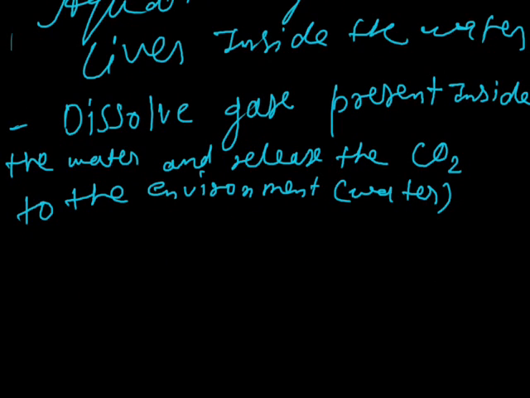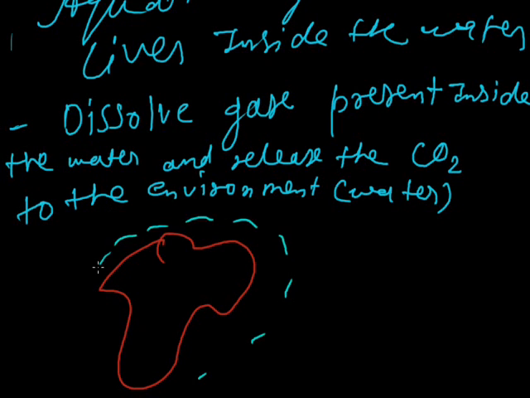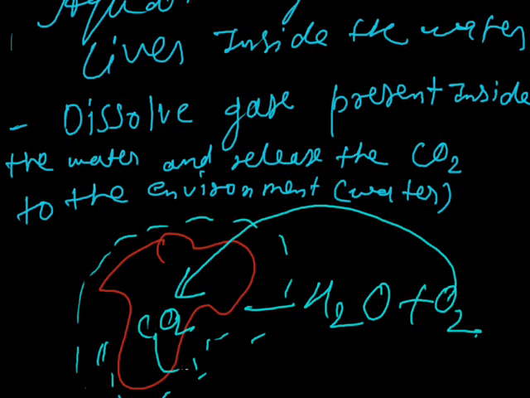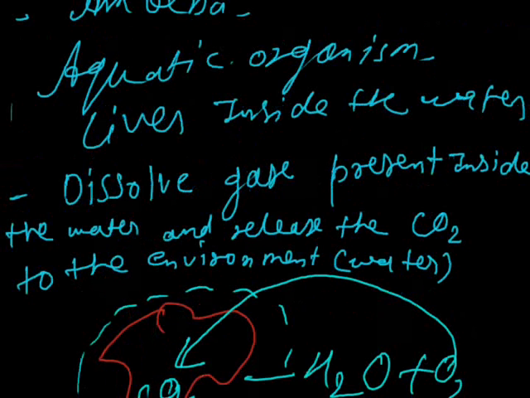Let me show a simple diagram. If I draw the diagram of amoeba, this is the amoeba. This is the water. In this water, we can simply write that H2O plus O2 will move inside the body. After the consumption, CO2 will be formed, and CO2 will again move to the water.